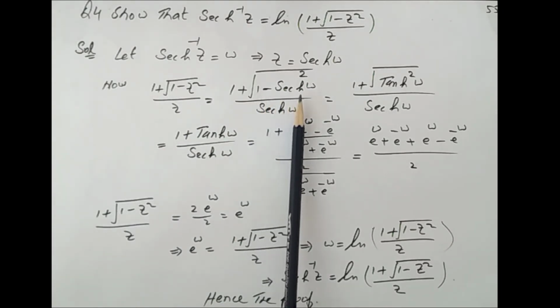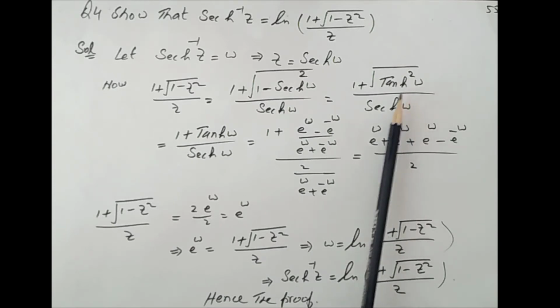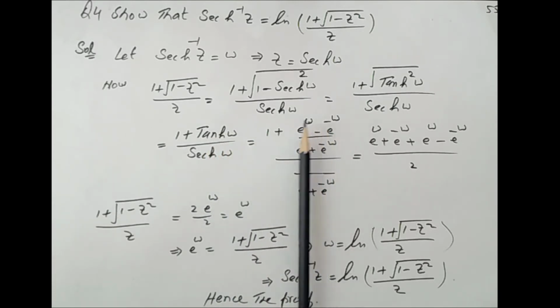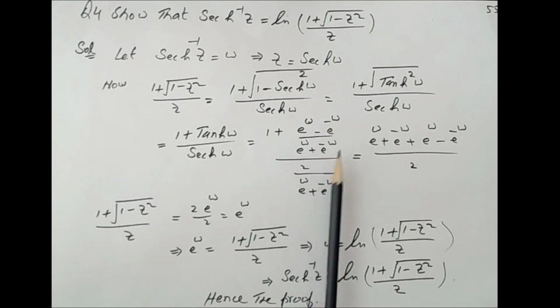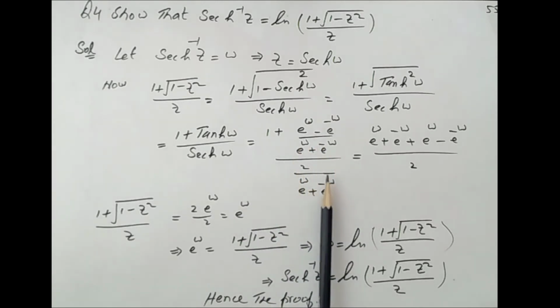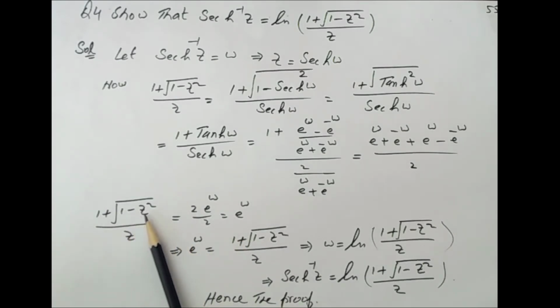1 minus sech square omega equal to tanh square omega, and this becomes tanh omega, and we put the value of tanh omega. This is the value of tanh omega, and this is the value of sech omega. So after simplification it becomes in this form. So 1 plus under root 1 minus z square over z equal to 2 e omega over 2, this equals e omega.